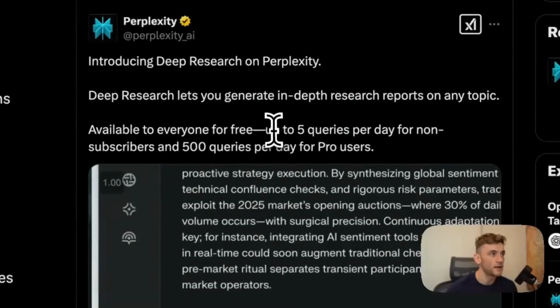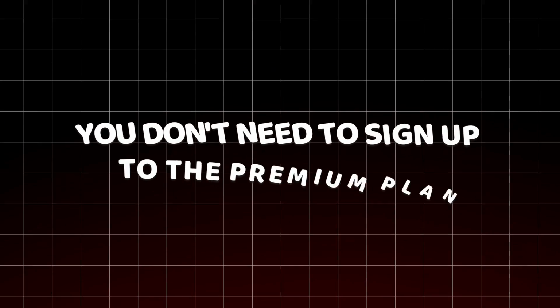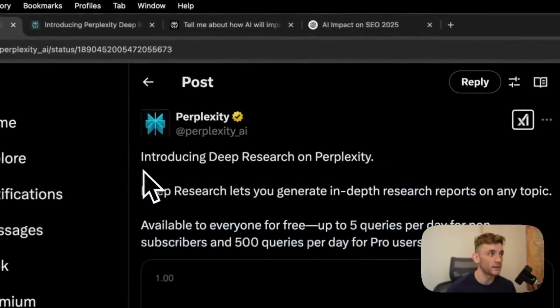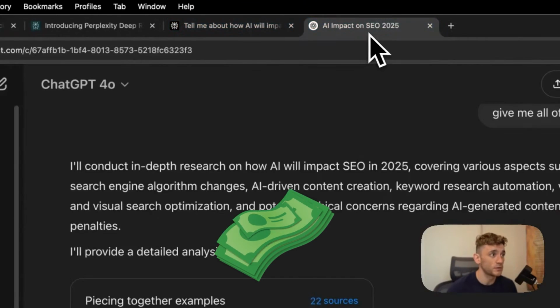You get 5 free queries per day for non-subscribers. So you don't need to sign up to the premium plan. You don't need to pay for this. And this is a very valid alternative to using ChatGPT's deep research, which costs $200 per month.